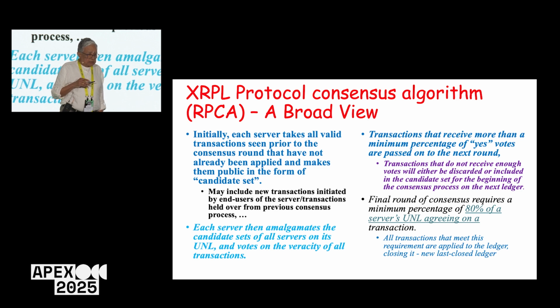Each server then amalgamates the candidate sets of all servers on its UNL and votes on the veracity of all the transactions. Transactions that receive more than a minimum percentage of yes votes are passed on to the next round. Transactions that do not receive enough votes will either be discarded or included in the candidate set for the beginning of the consensus process on the next ledger. The final round of consensus requires a minimum of 80% of a server's UNL agreeing on a transaction, and all transactions that meet this requirement are applied to the ledger, closing it, and that becomes its last closed ledger.